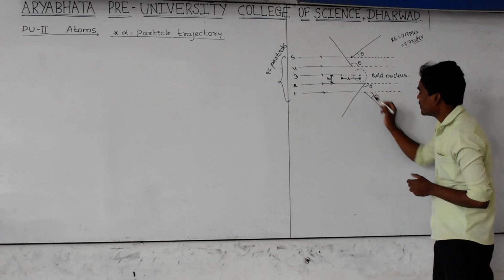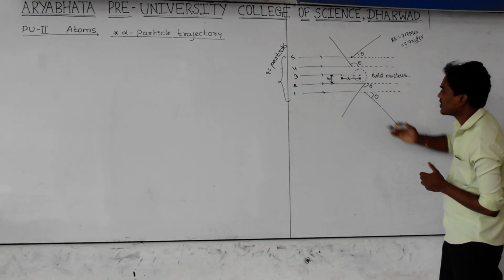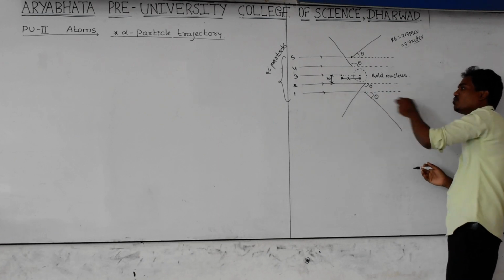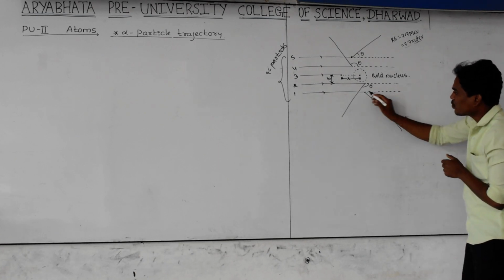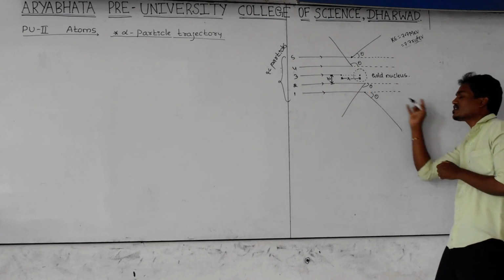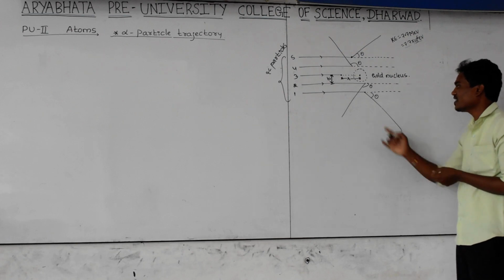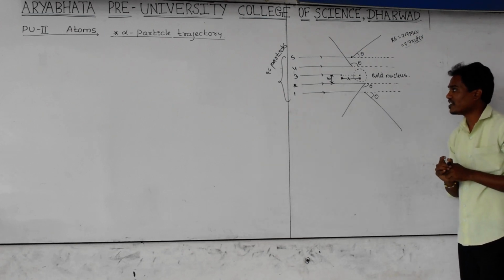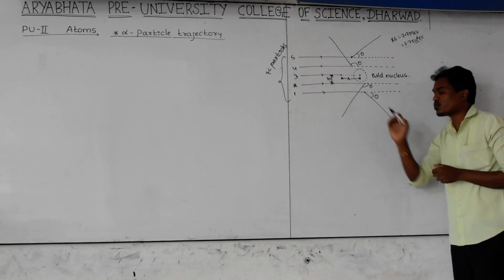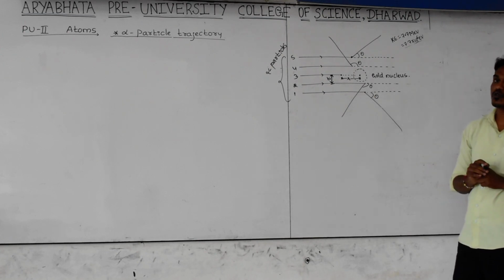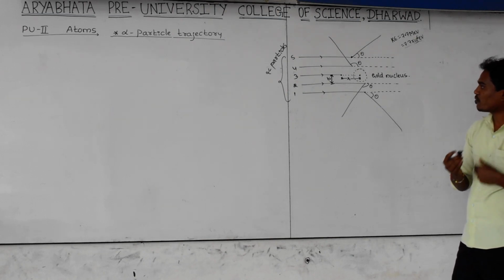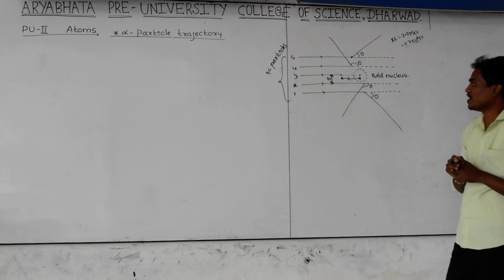At this point, the alpha particle is deflected by a certain angle. The first particle should move in a straight direction without deflection. But whenever the alpha particle reaches this point, instead of moving in a straight direction, it is deflected at a certain angle, that is theta. What is the reason behind this? Because whenever the alpha particle reaches this point, it experiences an electrostatic force of repulsion. That electrostatic repulsion is provided by the gold nucleus.